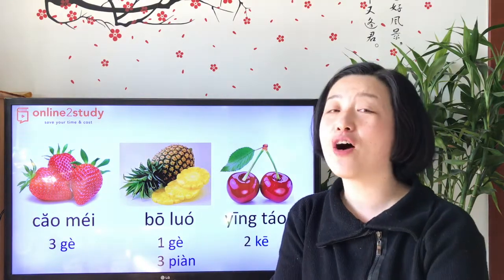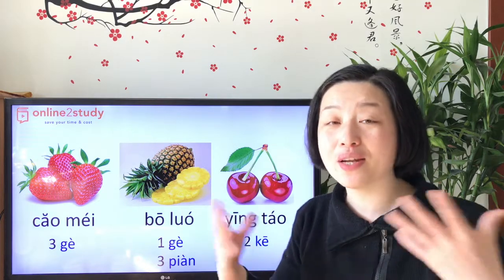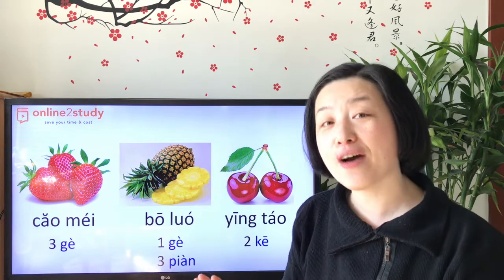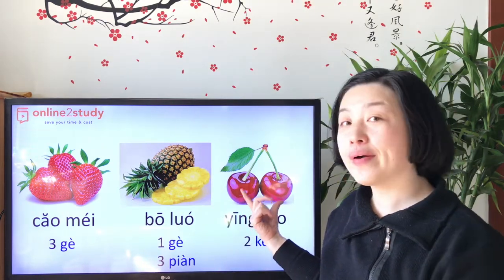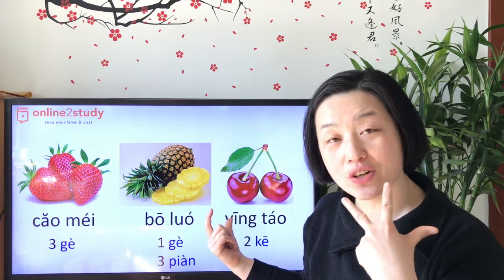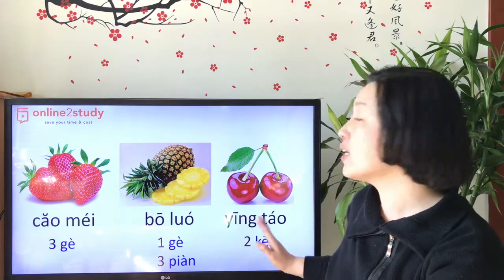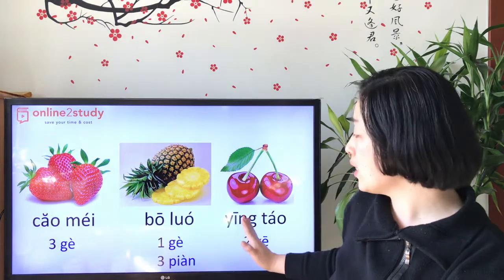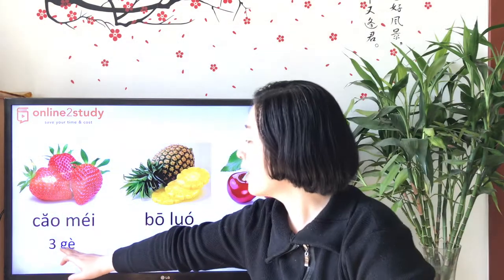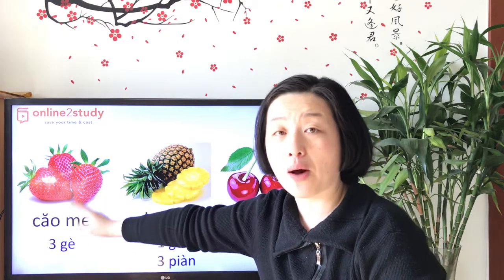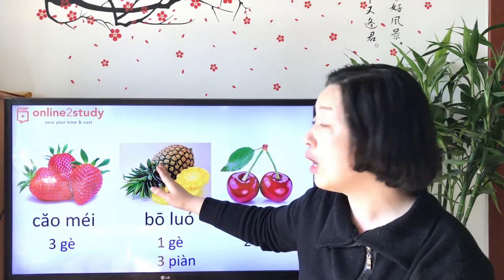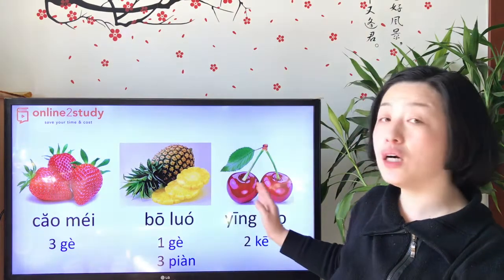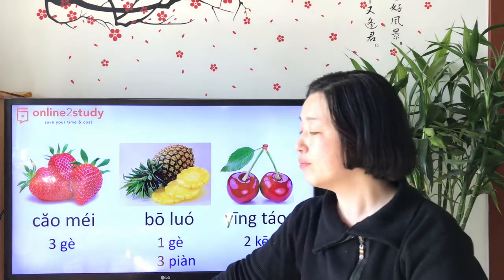Of course, now people's beauty standards have changed. The big mouth is also nice, right? But I just tell you that 樱桃 in China sometimes also describes the mouth. Okay, remember 草莓, 菠萝, 樱桃, and then they say 三个草莓, 一个菠萝, 三片菠萝, 两颗樱桃. Very good.